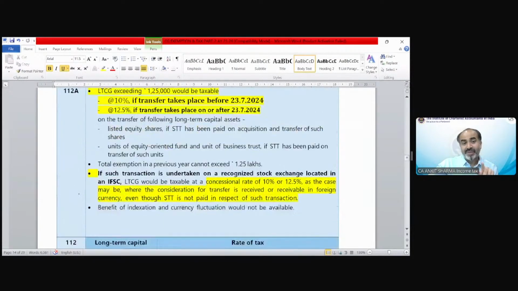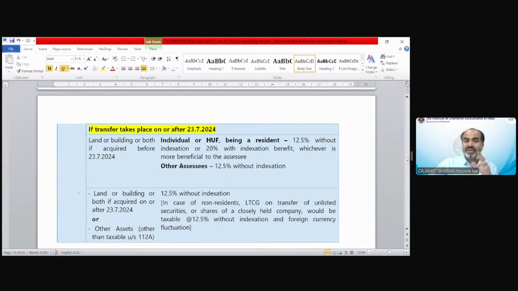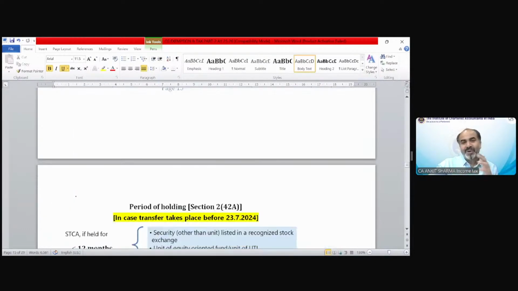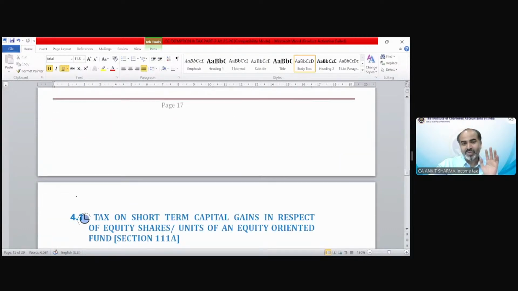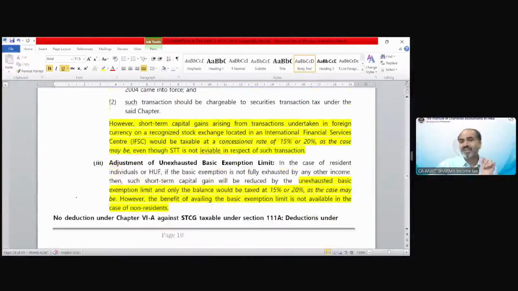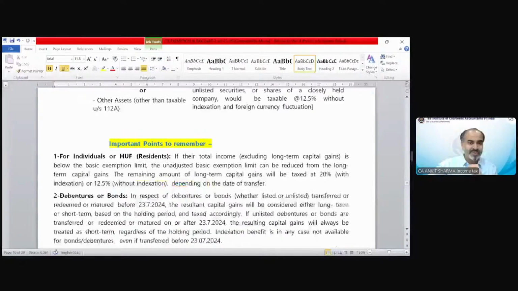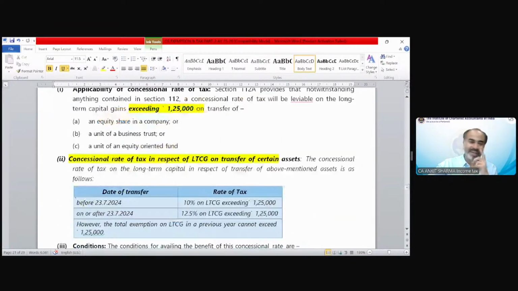You can see long-term capital gain, 112A, 112. Then again, if transfer is before 23rd July, then after 23rd July, and these are the provisions still going on for understanding the rate of taxes. So huge provision. Again, rate of taxes not yet completed. Section 111A, rate of taxes in case of capital gain provisions are there. Huge provisions, section 112 detailed provision for applicability of rate of taxes over here. These provisions you should understand in the last class, section 112 rate of tax provisions.